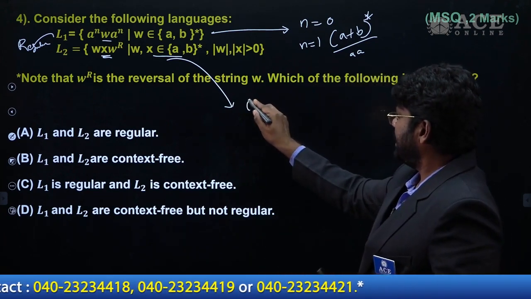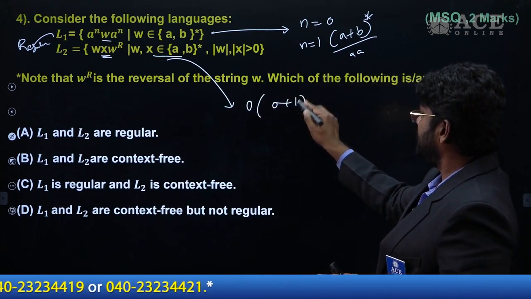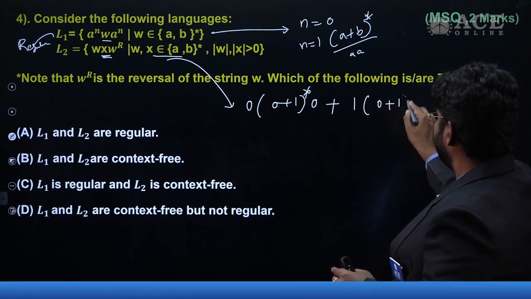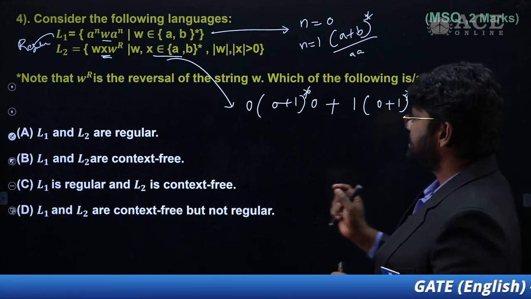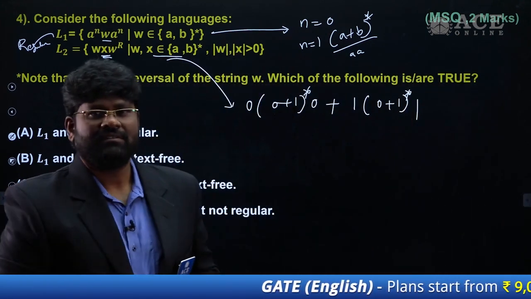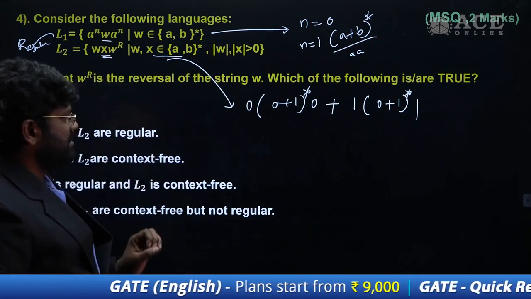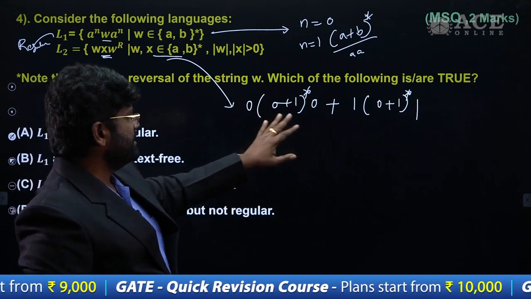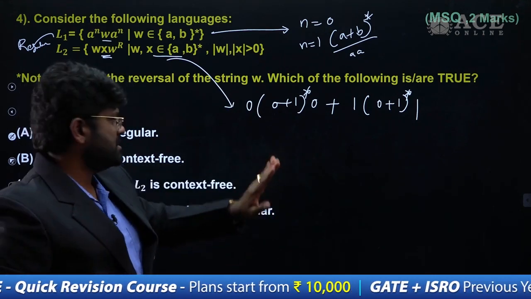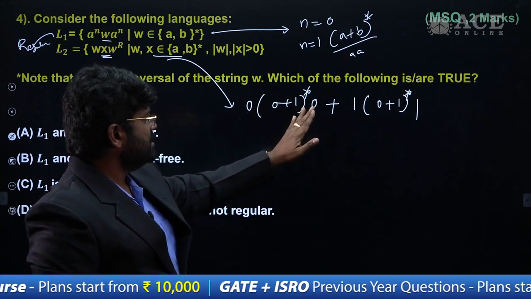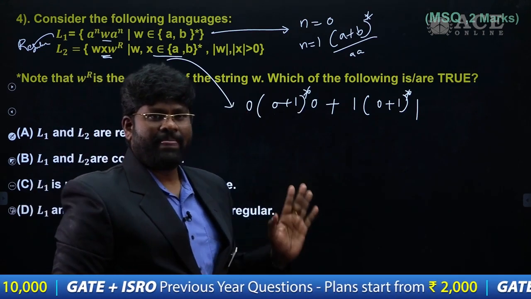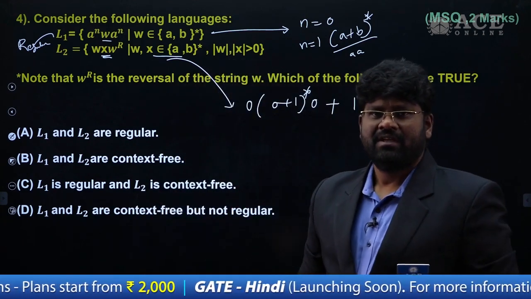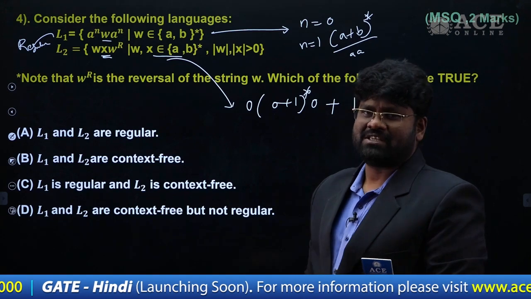This is going to give you 0 into (0+1)* into 0, or it can be 1 into (0+1)* into 1. So this is the expression of this language. This can be described as what? All the sentences will begin and end with the same symbol. So there are two choices: one you start with 0, another you start with 1, and end with the same one. So these two are regular languages. That's fine. Identification of that itself is a complex task.